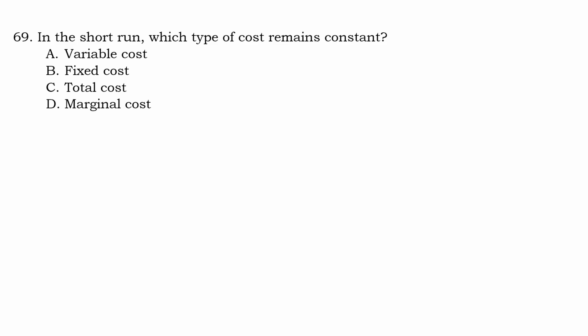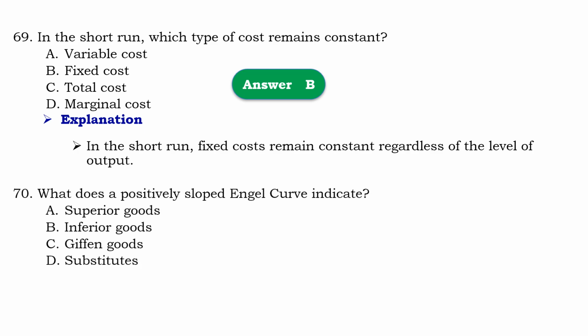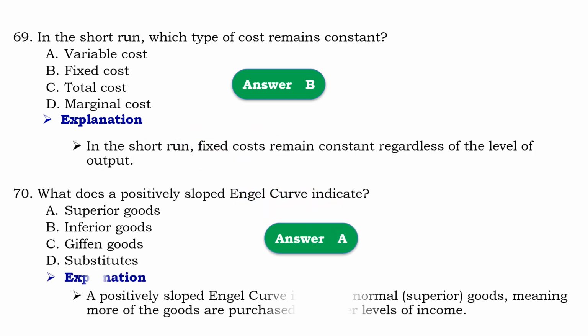In the short run, which type of cost remains constant? So that should be B, fixed cost. Means that in the short run, fixed cost remains constant regardless of the level of output. Question number 70: what does a positively sloped Engel curve indicate? So that should be A, superior goods. Means that a positively sloped Engel curve indicates normal or superior goods, meaning more goods are purchased at a higher level of income.